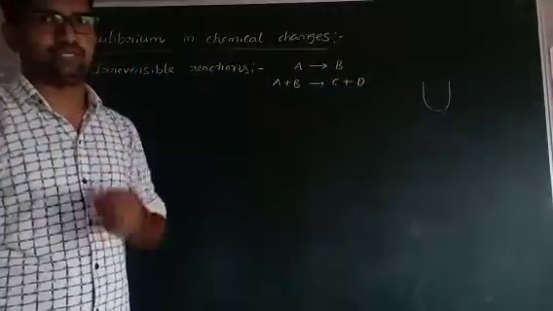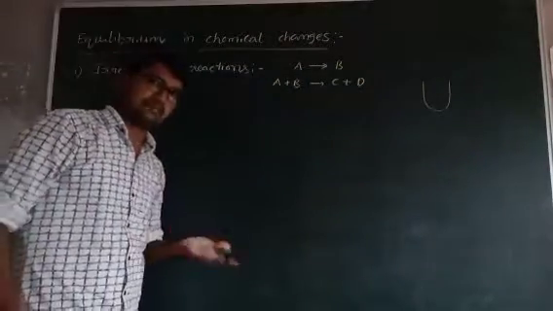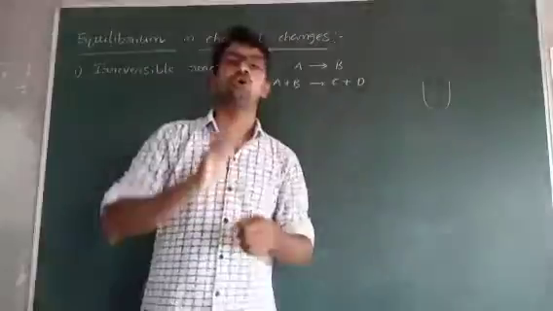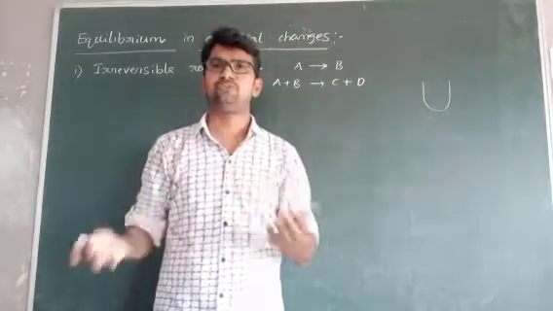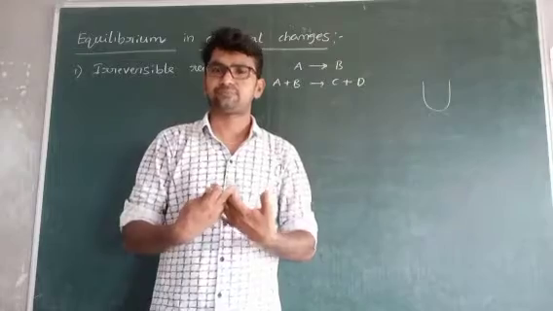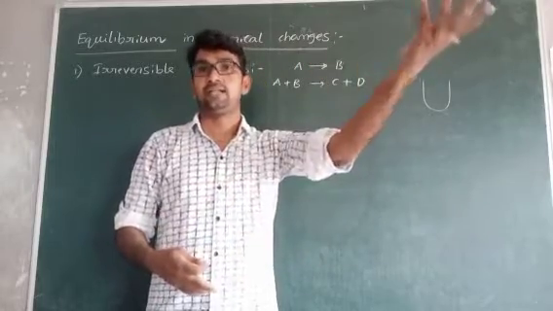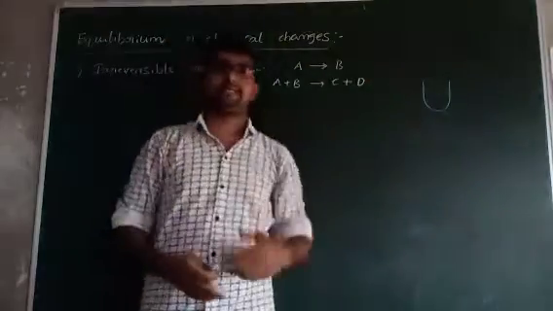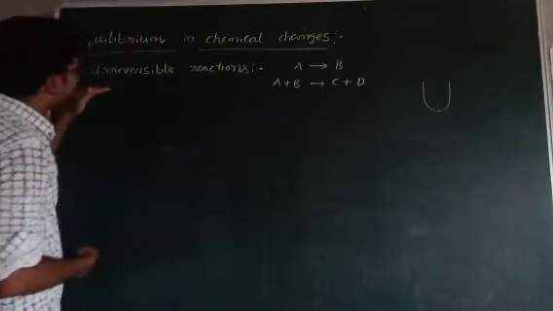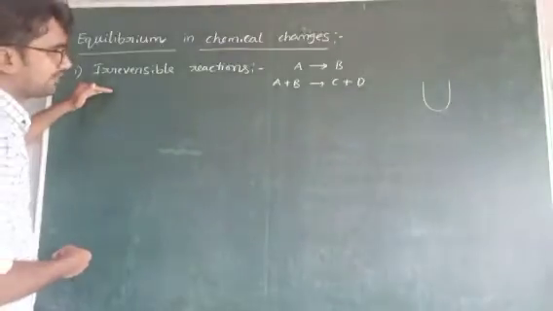Sometimes some reactions occur in a closed vessel also, because there is no change. If two reactants react to give a new product, there is no chance to convert it back into reactants.